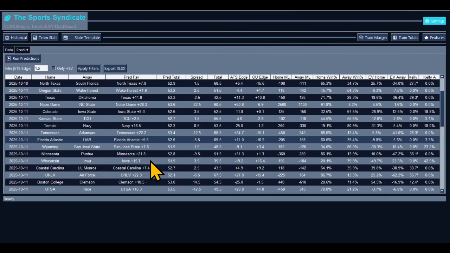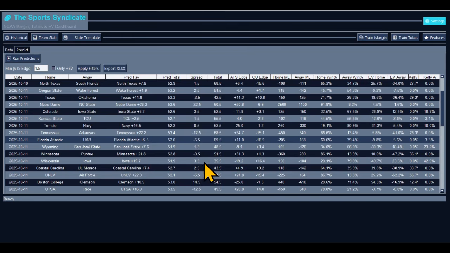Iowa 15.7 versus Wisconsin. We're looking at the spread for Wisconsin, 3.5 points. Iowa's expected to cover and blow out. So expect Iowa to go in there and smack Wisconsin around, and take Iowa on the money line. Iowa's expected to go in there and smack Wisconsin. So take Iowa, just in case I misspoke.